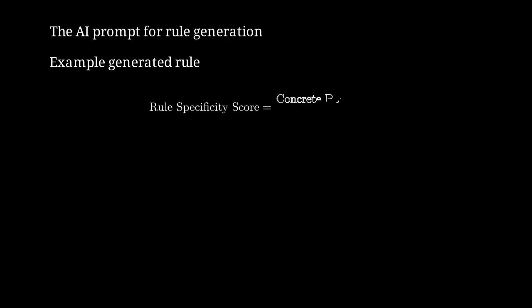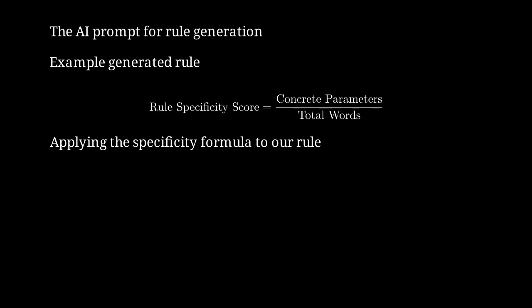We can quantify rule quality using a specificity score. Count concrete parameters like numbers, times, thresholds, divided by total words. Higher scores indicate more actionable rules. Our rule contains these concrete parameters: 200% peak observed traffic, 30 minutes, 70% threshold. That's 4 concrete parameters in a 29-word rule, giving a specificity score of 0.14, which is excellent for procedural rules.